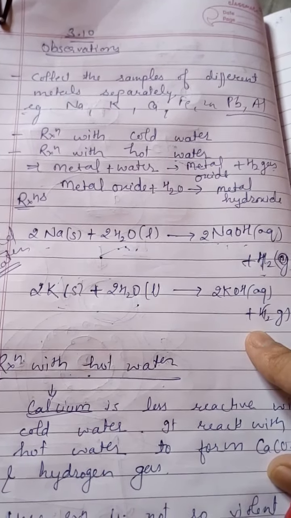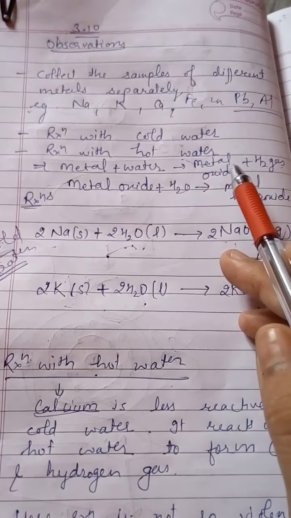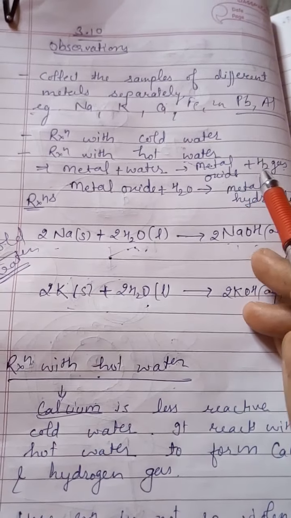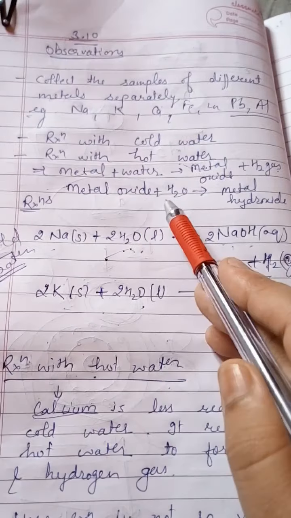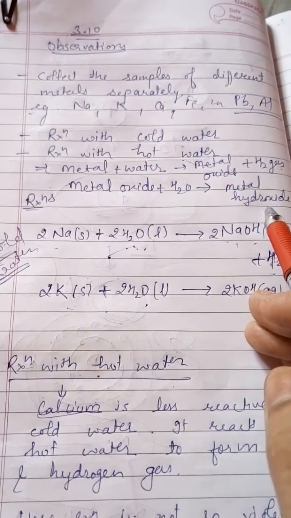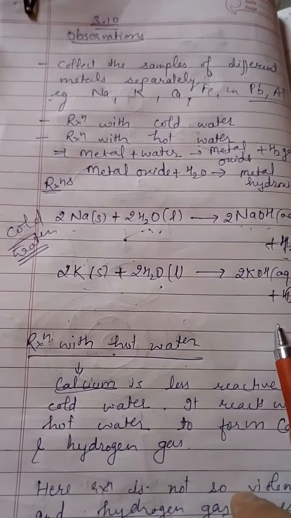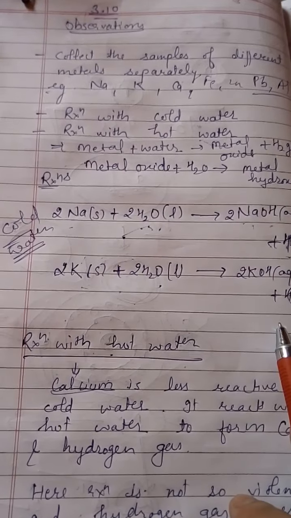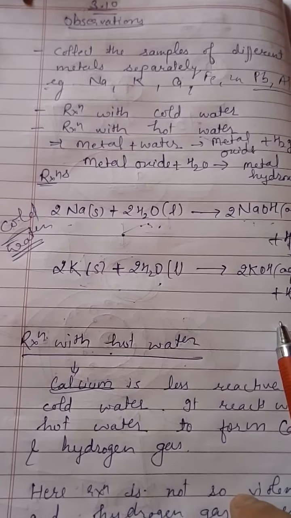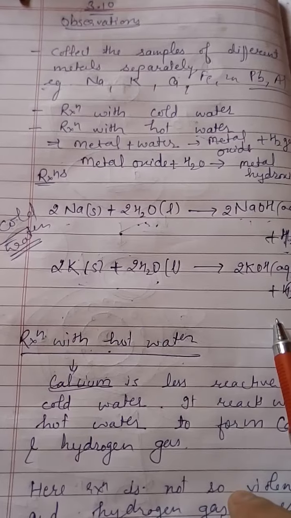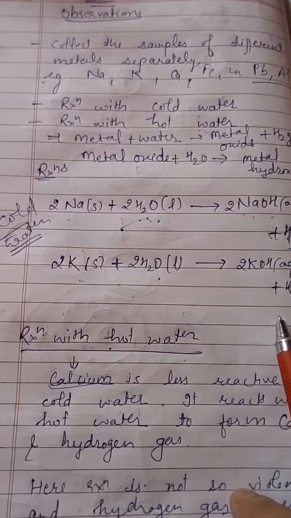Whenever a metal reacts with water, there is formation of metal oxide plus hydrogen gas. Further, the metal oxide reacts with water to give metal hydroxide. So the first case is the reaction of sodium and potassium. These are highly reactive metals, so they can react even with cold water.